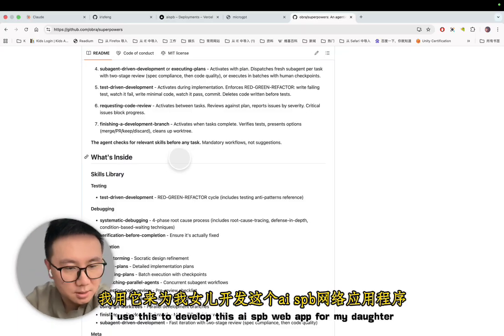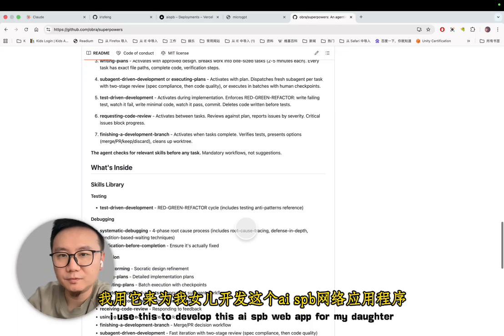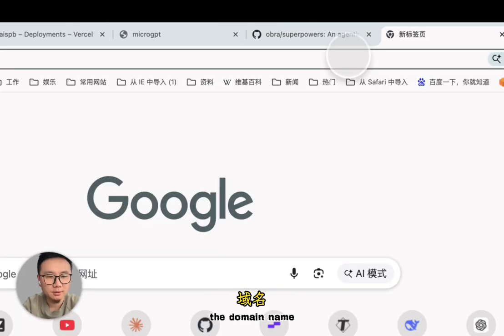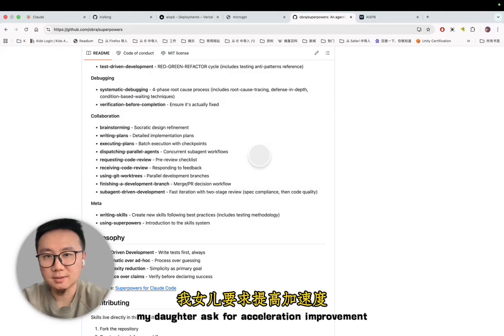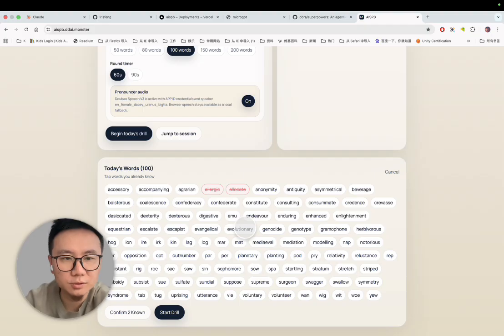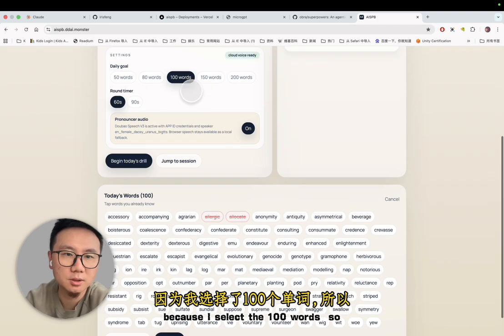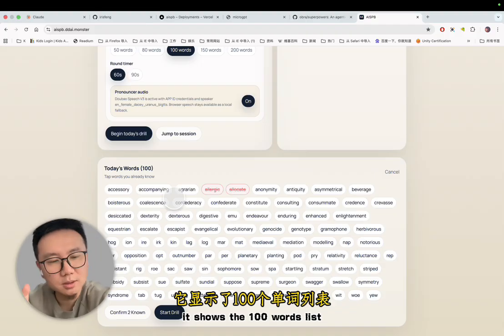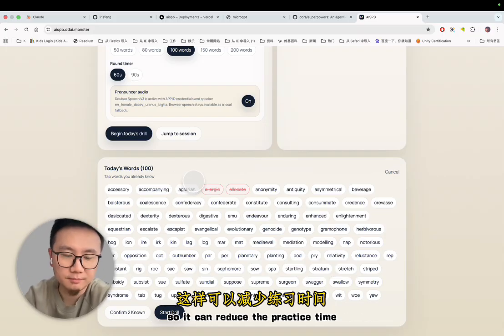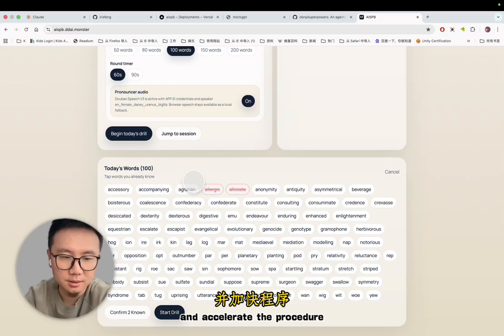So I use this to develop this AI spelling bee web app for my daughter. Let's jump into it. It has a URL, a domain name. My daughter asked for an acceleration improvement, which comes before today's drill. It shows the words. Because I selected the 100 words go, it shows the 100 words list. Then I choose the ones which I know. So it can reduce the practice time and accelerate the procedure.